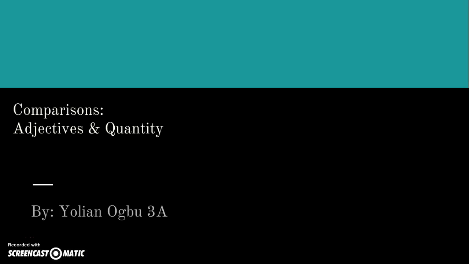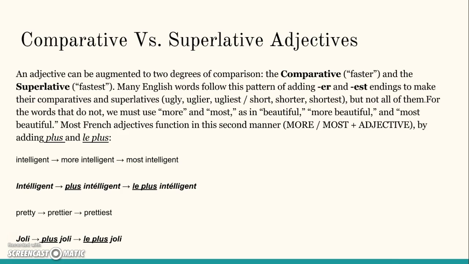This is comparisons, adjectives, and quantity. Comparative versus superlative adjectives. An adjective can be augmented to 2 degrees of comparison. The comparative, which is like faster, and the superlative, which is fastest.